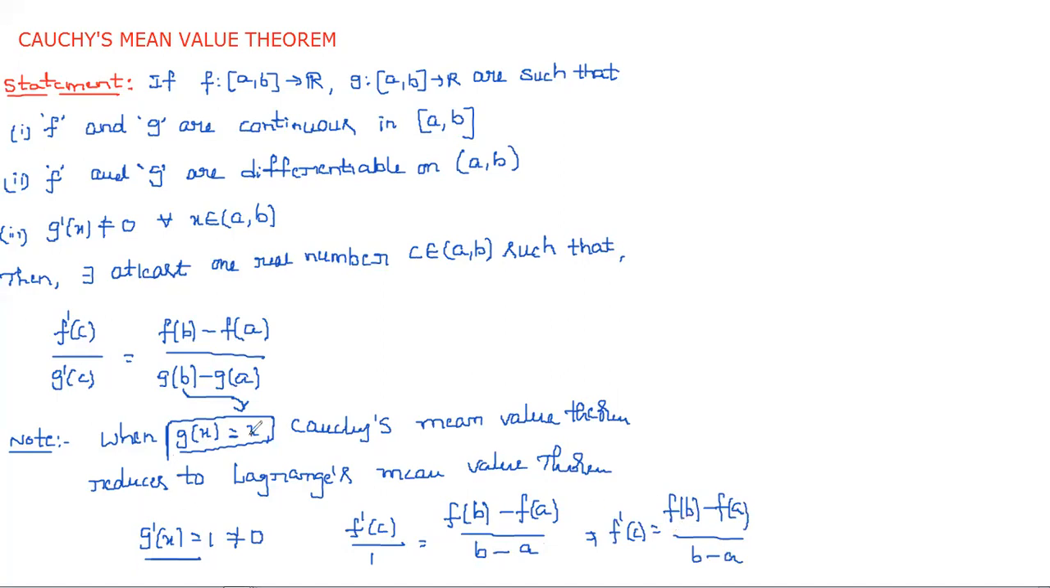This is the condition we use in Lagrange's mean value theorem. So here it is saying that if the function g of x is equal to x, then Cauchy's mean value theorem reduces into Lagrange's mean value theorem only. Okay, so this is the statement. The statements of Lagrange's and Cauchy's mean value theorems are very important. These are the mean value theorems we say. Generally Lagrange's mean value theorem we simply call the mean value theorem, and these are special cases of those two.